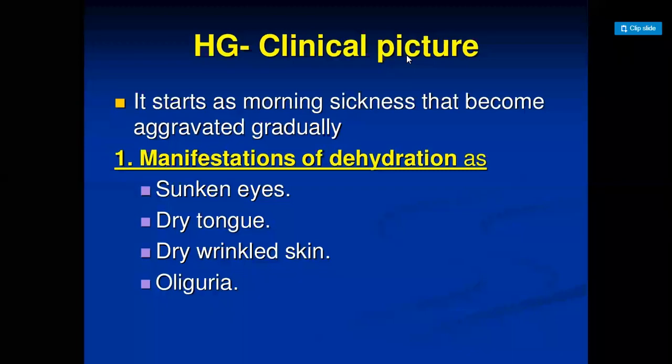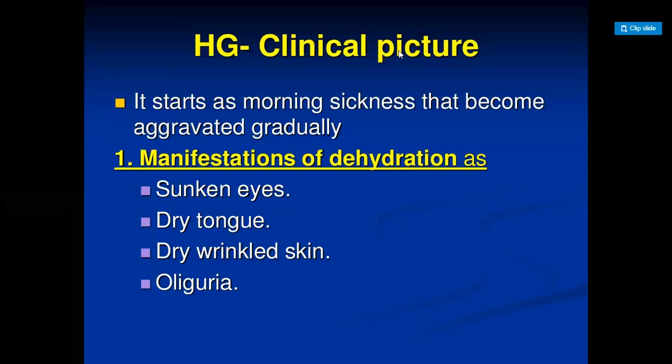That is from the symptoms and biochemistry point of view. Now, how do we see it clinically? It starts as morning sickness that becomes aggravated gradually. Initially it is just morning sickness, but it is continuously increasing. There are sunken eyes, a dry tongue, and dry wrinkled skin, because these are signs of dehydration.